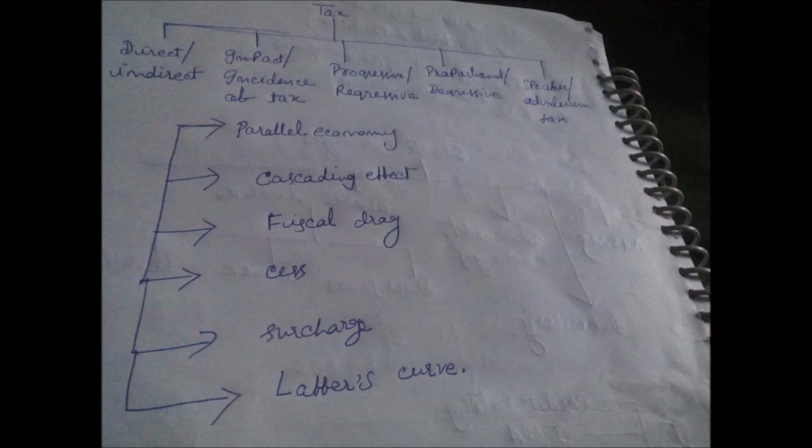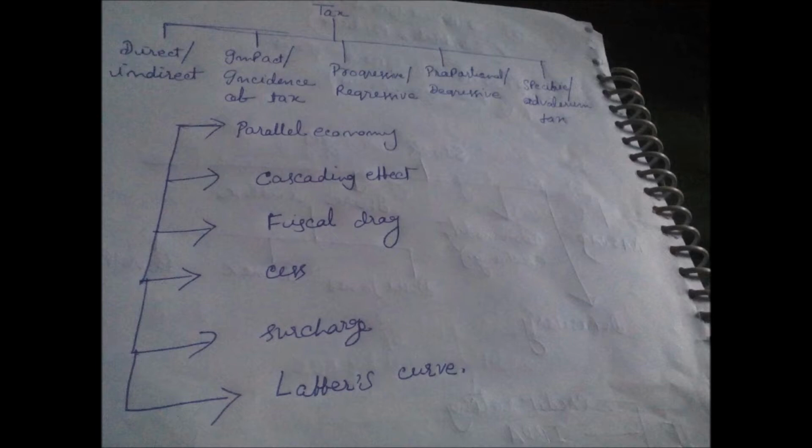But in case of the static topic, which will give you the basic concept about taxation in the economy, here I am going to indicate only those terms which are related to the taxation system and will prepare you with the basics for UPSC. These are direct and indirect tax, impact of tax and incidence of tax, progressive and regressive tax, proportional and digressive tax, specific and ad valorem tax. These are the terms you have to keep in mind while preparing the taxation system for UPSC economy.